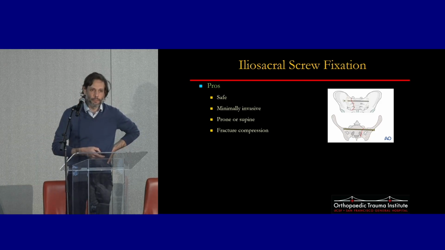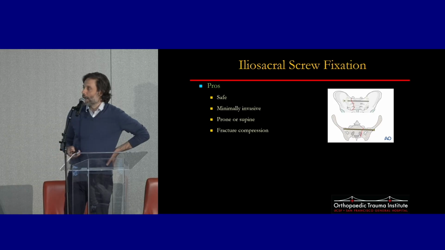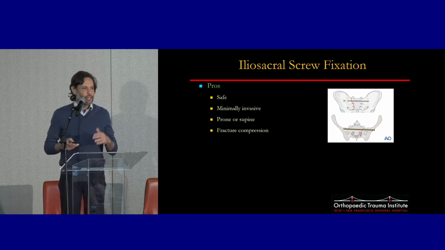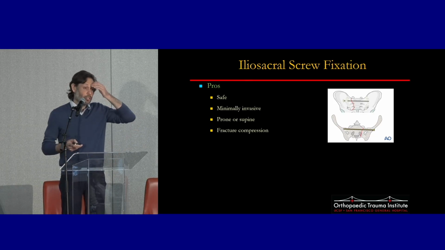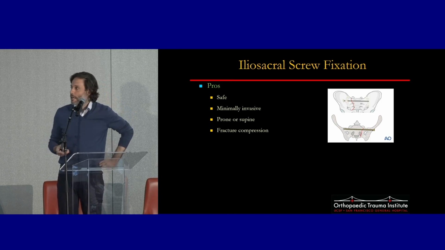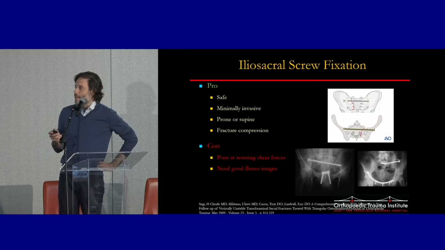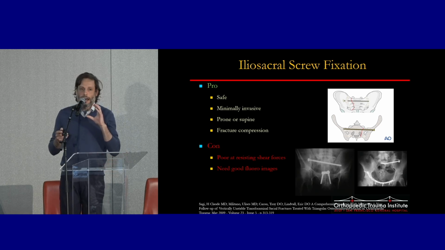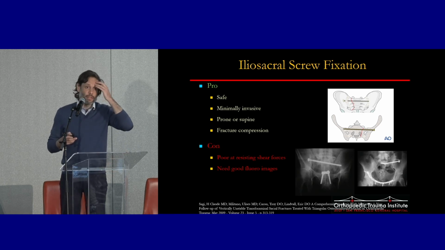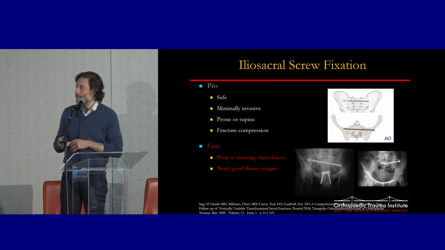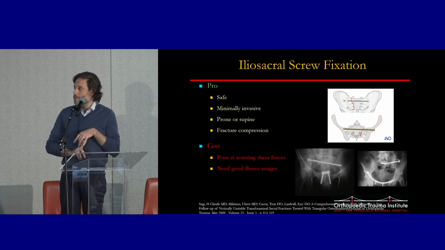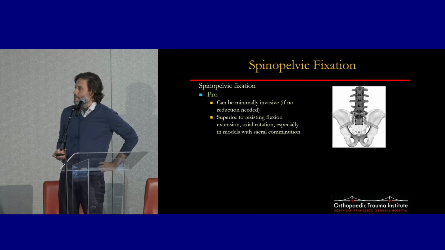You could do it in either the prone or supine position. And for these vertically oriented fractures, because the screw is going perpendicular to the injury, you could generate fracture compression, which is great for union. The downside is they are not as adept at resisting shear forces if the patient's going to weight bear immediately. And you really need good fluoroscopic images in order to be able to place them safely.